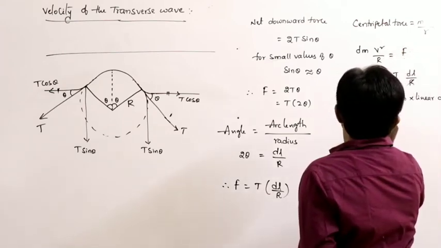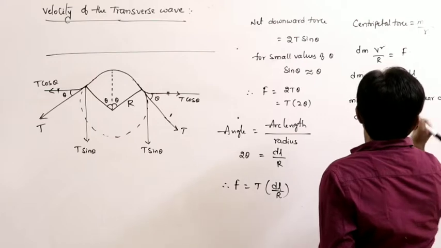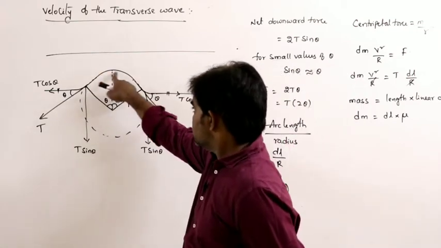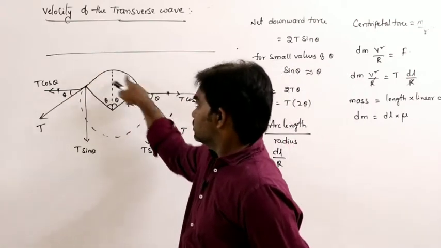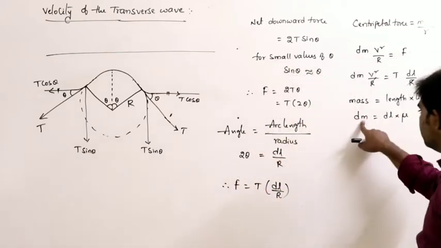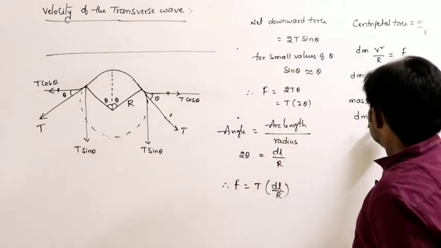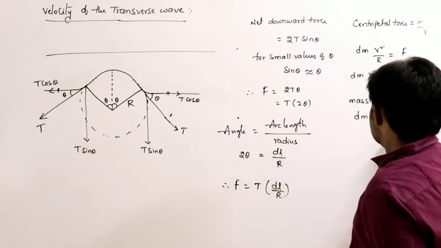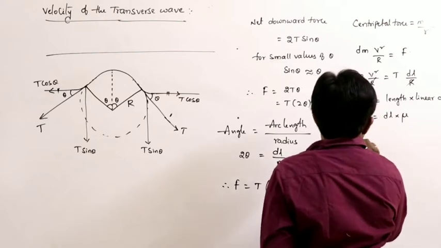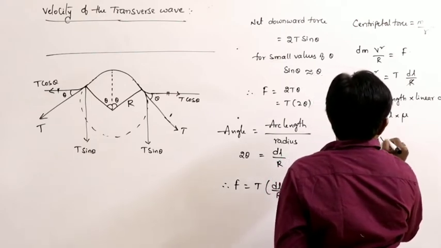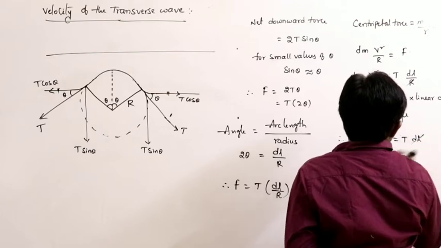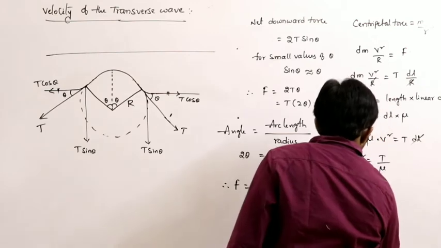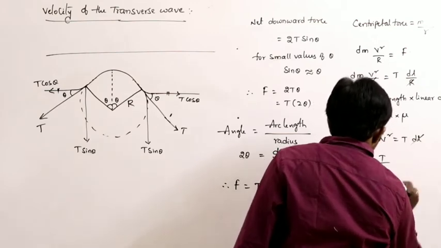Here the small mass, small length dl into linear density, let us say mu. I am considering this portion only. For the small portion, small mass is dm, and length is considered as dl. Here also I am considering the length is dl only and linear density. So therefore, dl into mu into v square is equal to T into dl. dl gets cancelled. v square is equal to T by mu, and v is equal to under root T by mu.